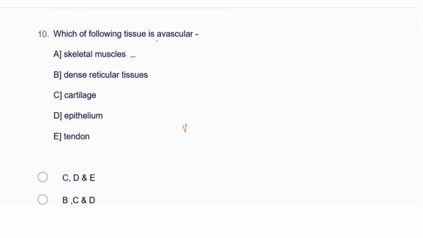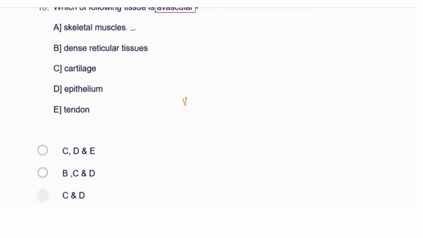Next is, which of the following tissues is avascular, meaning blood vessels are not present. So what could be the answer? Skeletal muscles, are they having blood vessels or not? Avascular they are asking, so there would be no blood vessels. There is actually a presence of blood vessels in the skeletal muscle, because of that only the ATP would be coming, right? So this is vascularized, right?